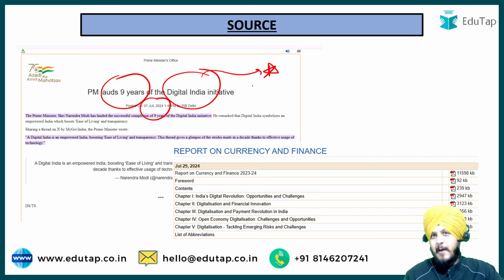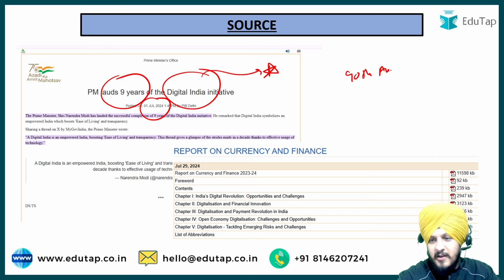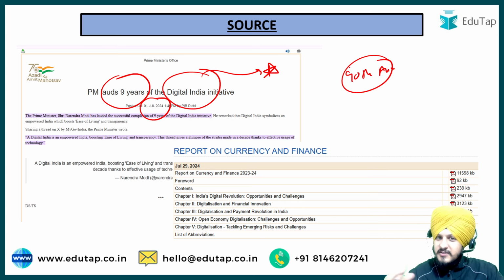Fine. So for example, one of the questions that I remember I covered in Perspective 360 was with respect to the 90th anniversary of RBI. Fine. So if there is any such anniversary, 50 years, 100 years, Mr. Modi has gone and done some kind of inauguration with respect to it, it is highlighted as a part of the news. So you must cover such initiatives. At least you must have some basic understanding with respect to that issue. So this is the learning that you can take from it.